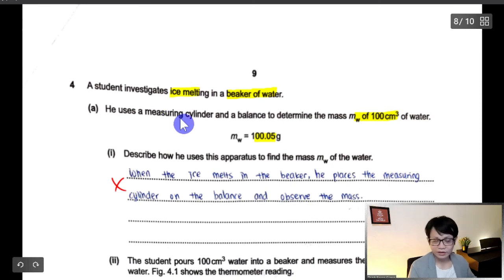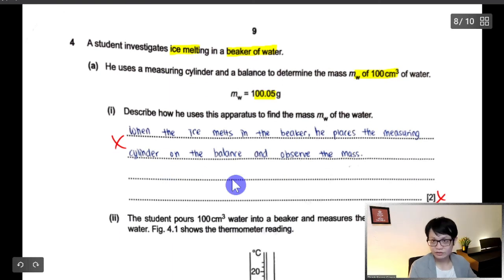volume, is it? Volume of ice, because eventually ice will shrink if it's cold, but after it cools to 0 degrees, it will expand. So the smallest volume of water that we can get is at 4 Celsius. At 0 Celsius, eventually the ice will expand. But the question didn't ask, so I don't know what the student actually wants to do.